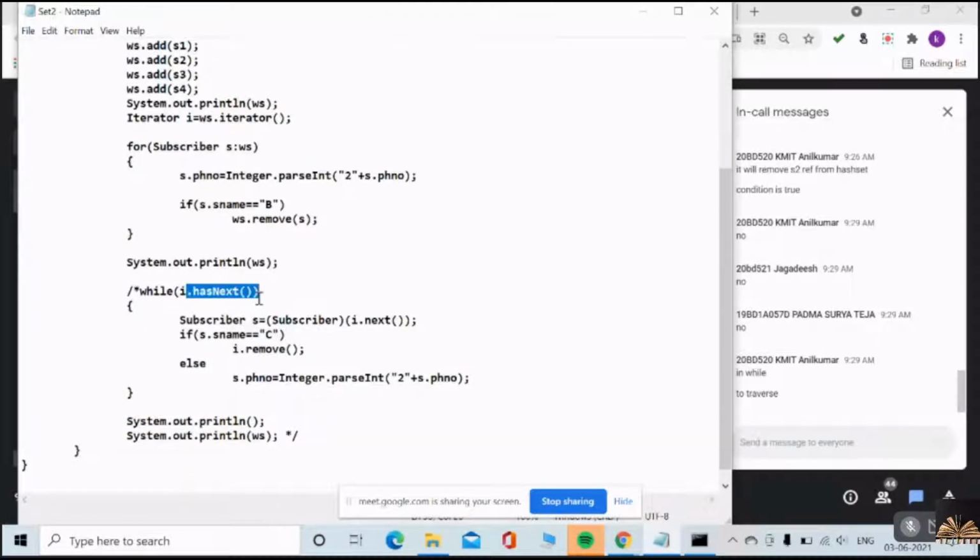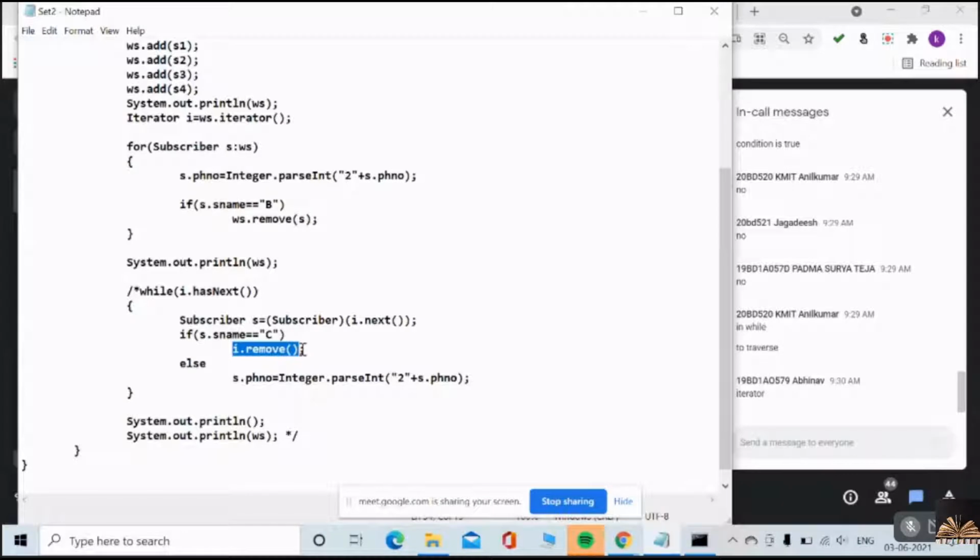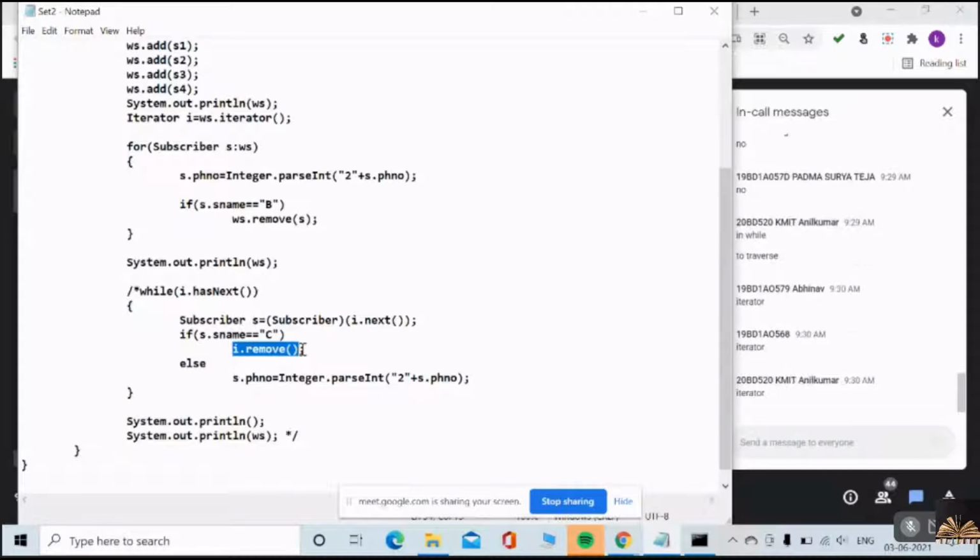Anil, these hasNext and next methods belong to which one? Iterator, no? That's what I'm concentrating on, it's not regarding the while loop. Okay, iterator. Through iterator you can remove. This worked very well on that day. Yes or no? I am able to remove.